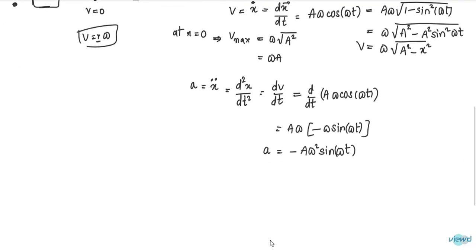Now a sin omega t is called displacement. So minus omega square into x is the acceleration. So what is it representing?